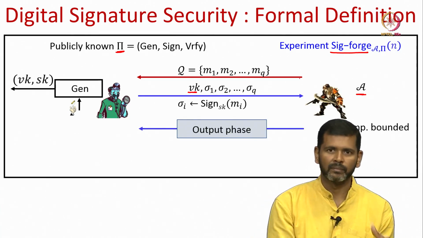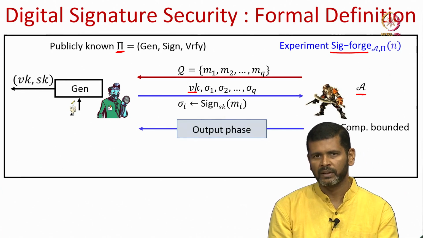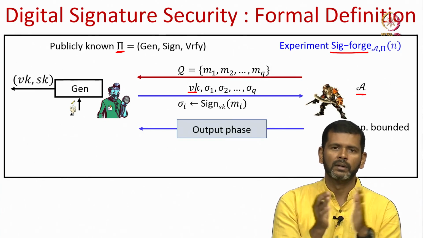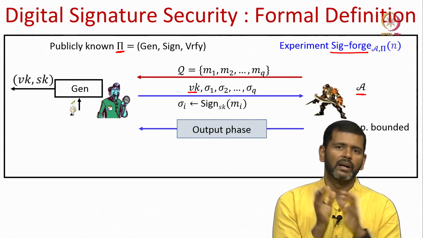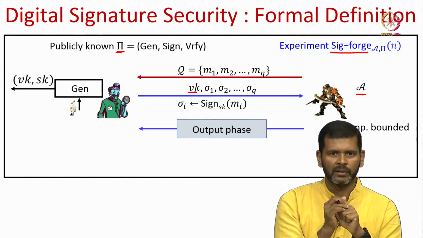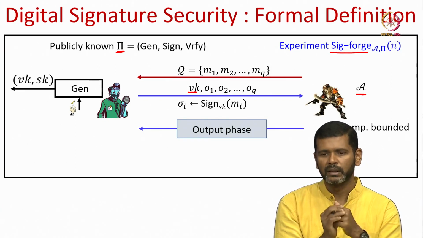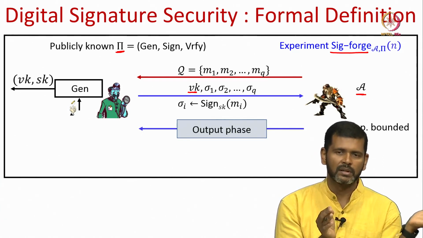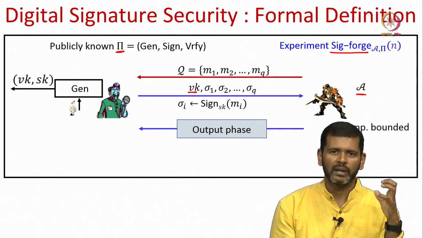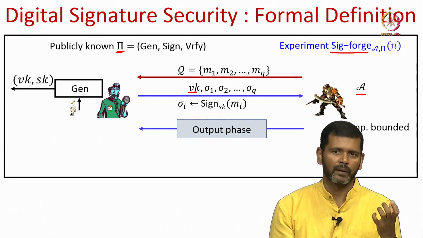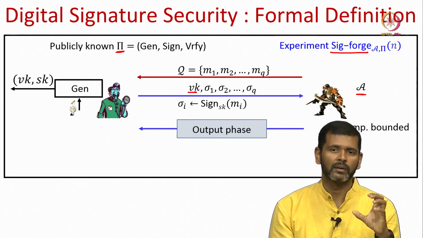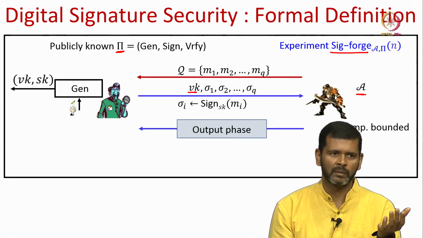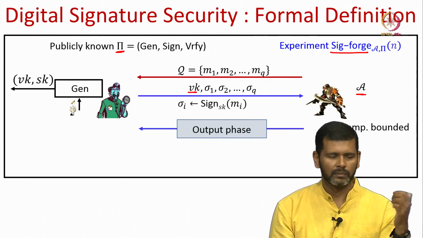This communication, the adversary submitting some set of messages and getting the verification key and the signatures on those messages, corresponds to the real world deployment scenario, where the adversary will be knowing the verification key of the signer. It will be available in the public domain. Along with that, the adversary will have several message and signature pairs from the past, which were created using the signing key, which is held by the signer. Remember, the signing key is a very critical component. It cannot be available in the public domain, because if the signing key is available in the public domain, then anyone can forge my signature.